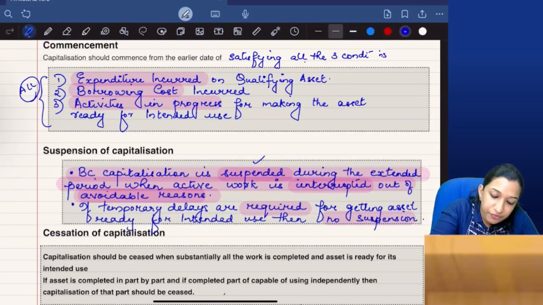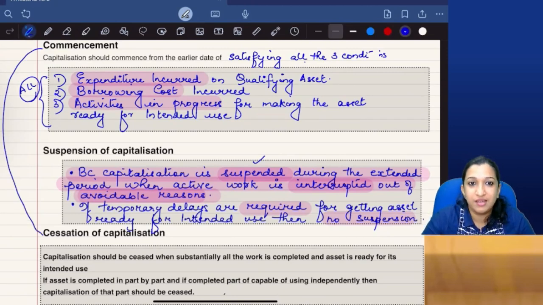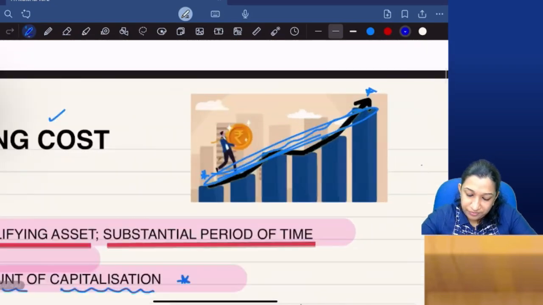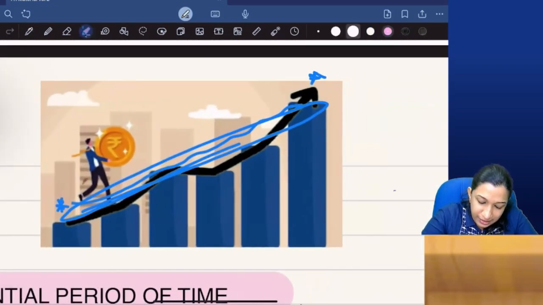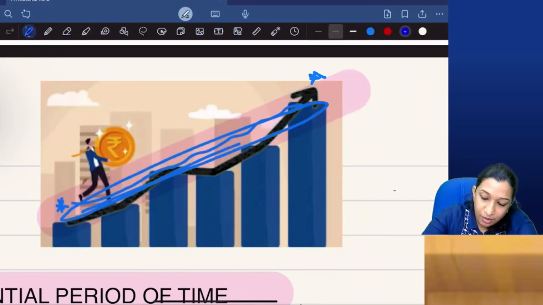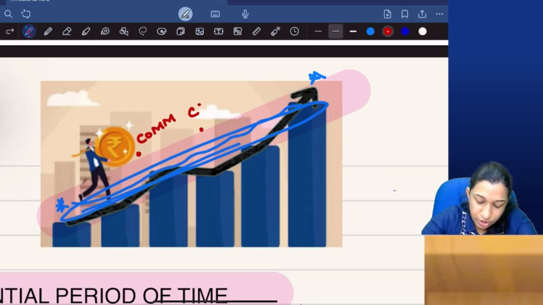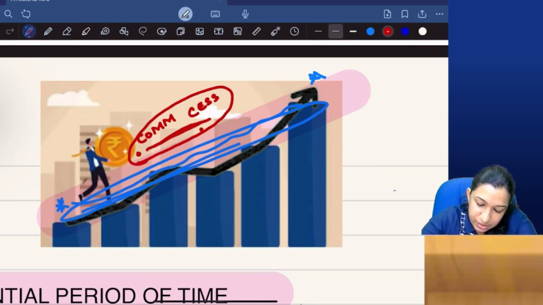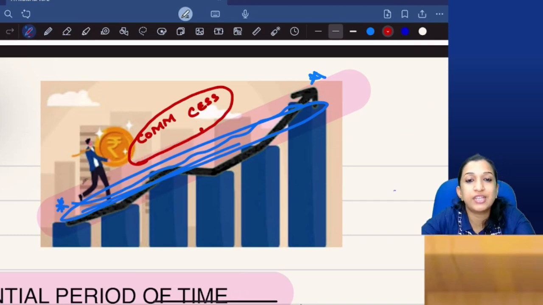So only from the date of commencement to the date of cessation, we can do the capitalization. So if there is a loan, borrowing cost means from the date of loan to the date of repayment. But how much borrowing cost can be capitalized? From the date of commencement to the date of cessation is the borrowing cost that can be capitalized. Only during this period, borrowing cost can be capitalized.